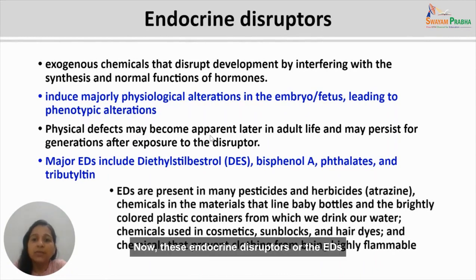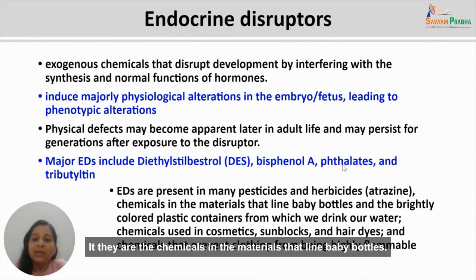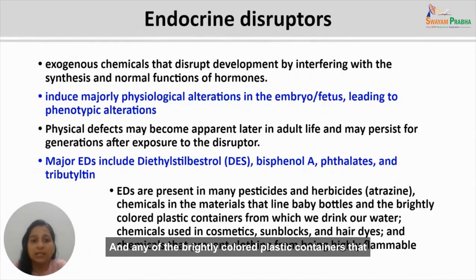Now, these endocrine disruptors or the EDs are present in many pesticides and herbicides. The commonly used herbicide atrazine. They are the chemicals in the materials that line baby bottles and any of the brightly colored plastic containers that we see around us, in which we drink water or we take food.